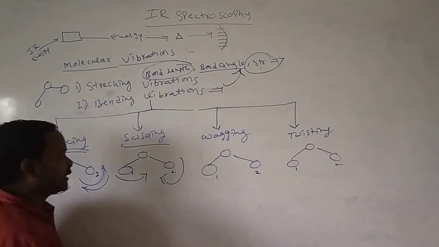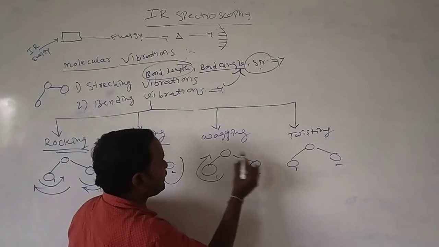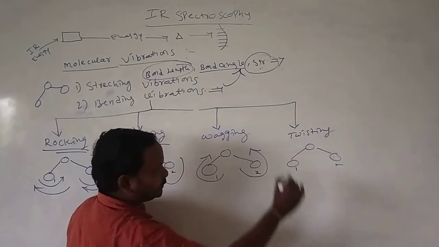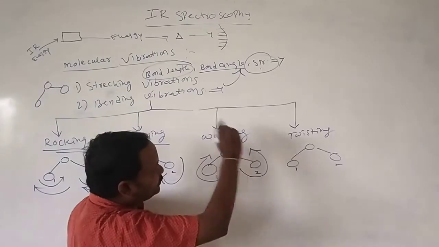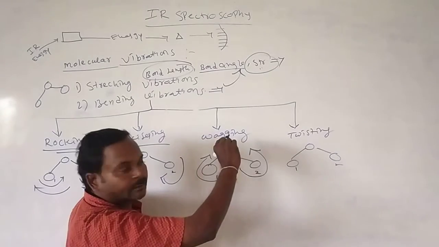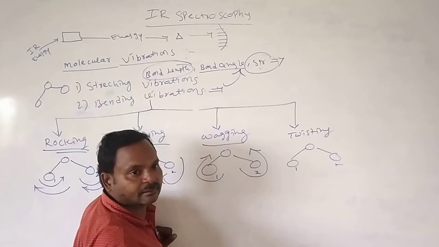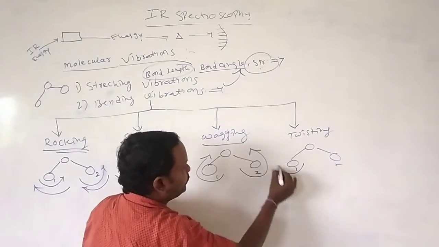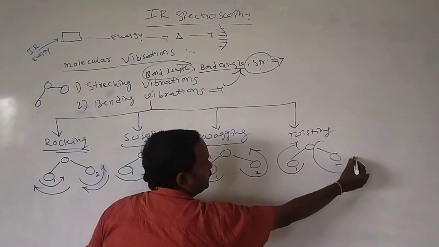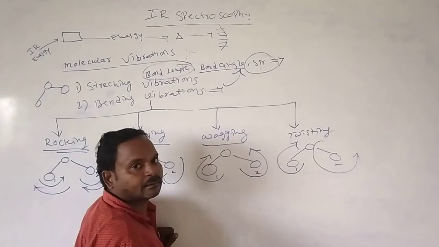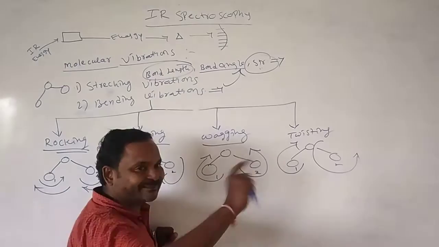Scissoring vibrations. Both are moving towards one side only. This type of vibration is called wagging vibrations. One moves towards downside, the other moves like this. Such a type is twisting.